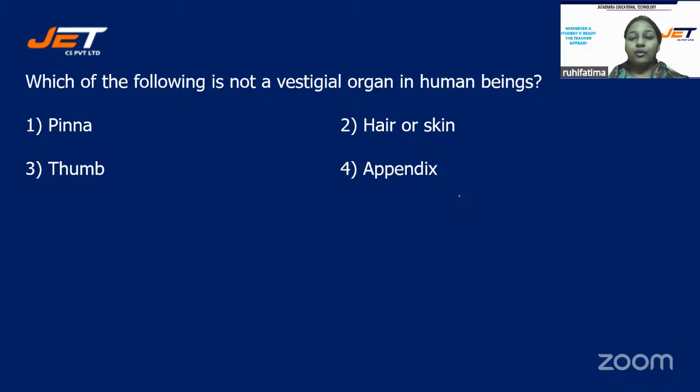Which of the following is not a vestigial organ in human beings? Pinna, hair or skin, thumb, or appendix? Focus on the question, students. What is being asked? The question is saying not a vestigial organ.